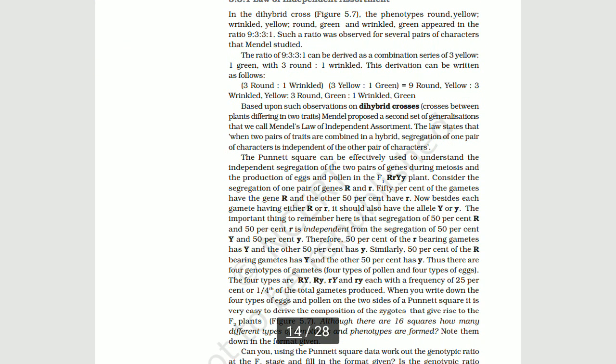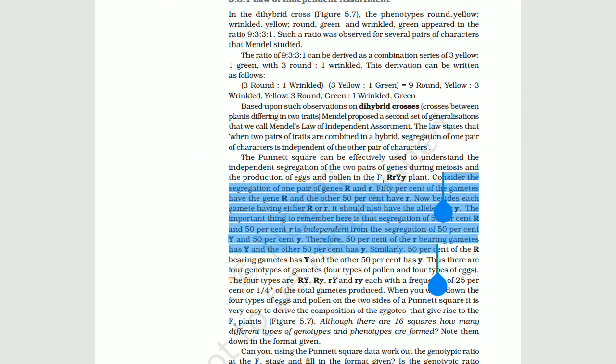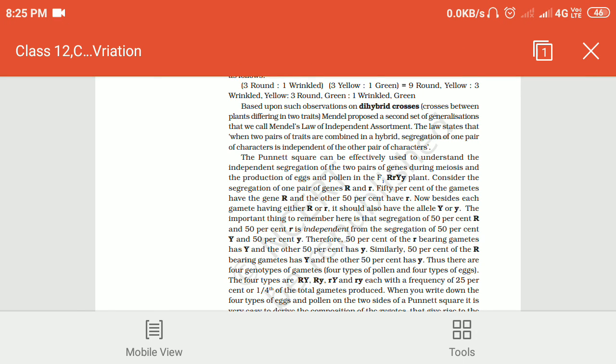The law of independent assortment states that when two pairs of traits are combined in a hybrid, segregation of one pair of characters is independent of the other pair. This is known as the law of independent assortment.